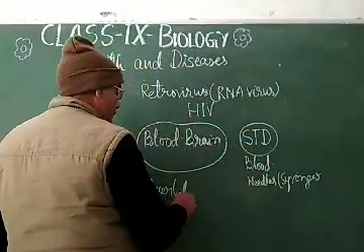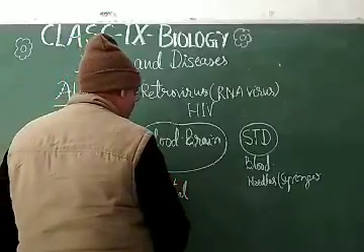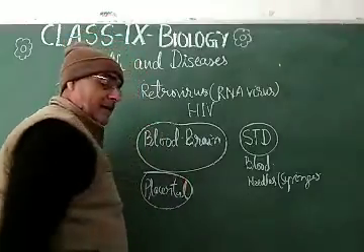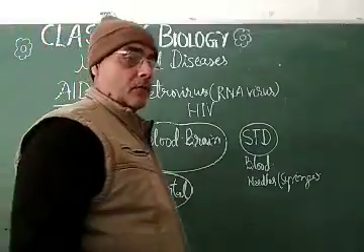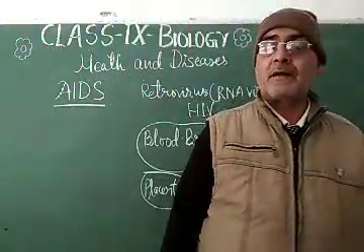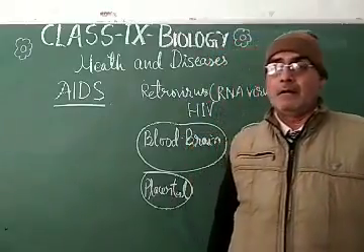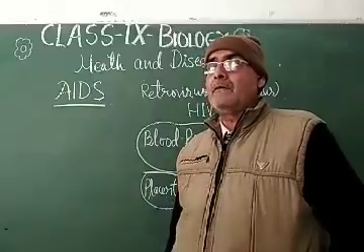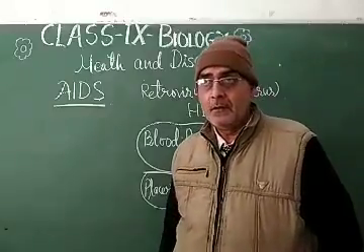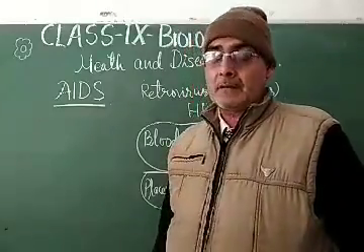So the placental barrier will be crossed by HIV, and that is why the fetus growing inside the infected mother's abdomen gets infected by the HIV virus, and will be a patient of AIDS by birth.